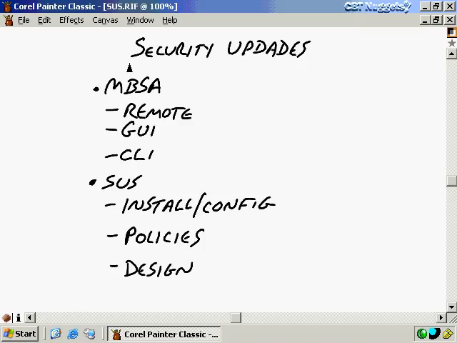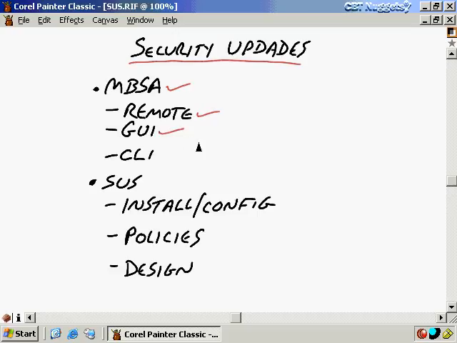Security updates. In this nugget, we take a look at security updates, and it's probably never been more important than it is now because you've got to really head off those latest viruses and worms and things like that. But you first have to know if your systems are vulnerable, and you can use the Microsoft Baseline Security Analyzer, or MBSA, to check that out, not only for the latest patches, but also for other security weaknesses. And you can run this locally or remotely, and I'll show you what the various requirements are to run it